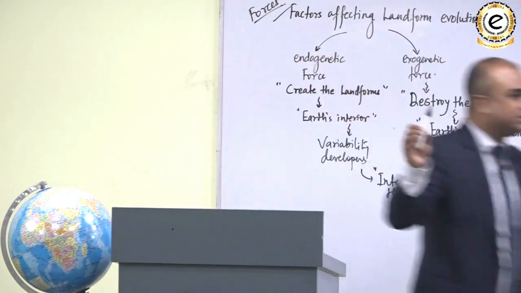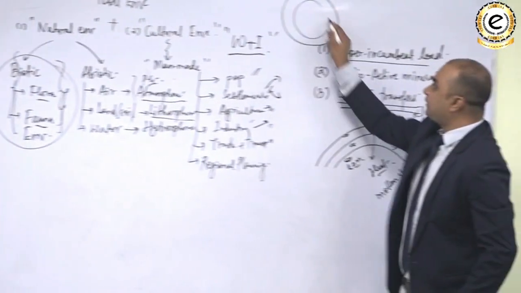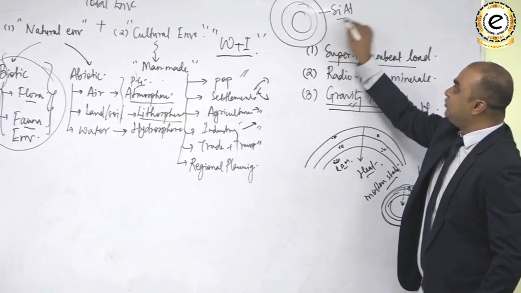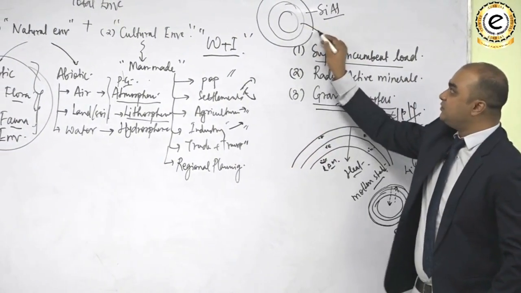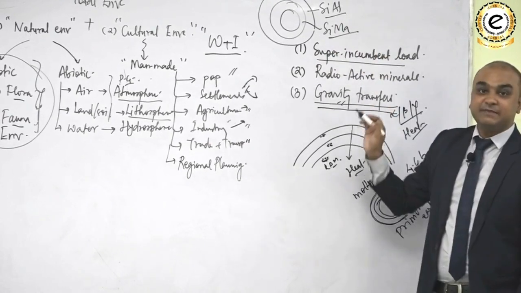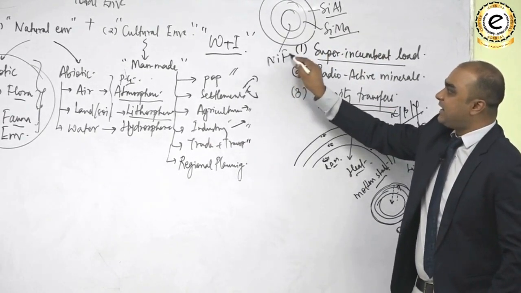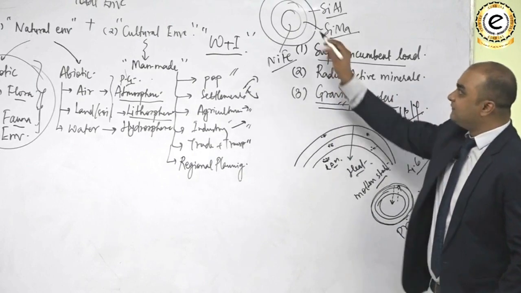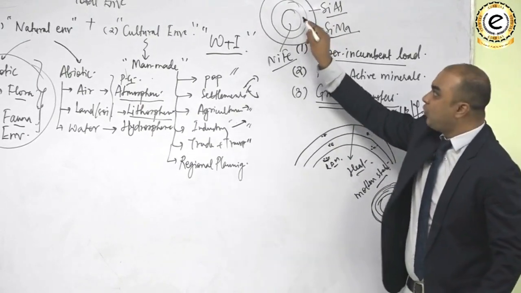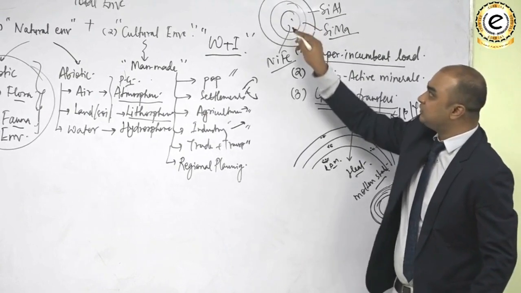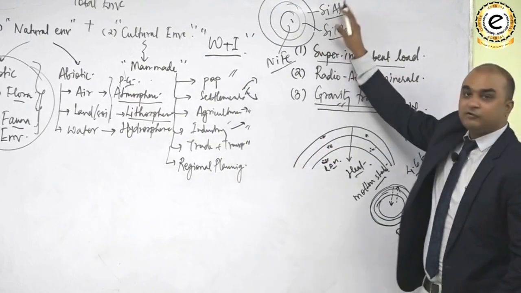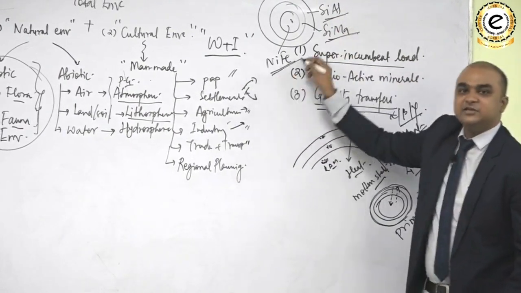Though we will talk about it in more detail in the upcoming classes, you know that today the Earth has three important layers in terms of density. The first layer is silica and aluminium, which is known as the sialic layer. Then we have silica and magnesium, which is the simic layer. And finally, we have nickel and iron, which is the internal layer of the Earth. Or we have a trispherical concentric structure of the Earth. The three spheres have the same center. That's why it is a trispherical concentric structure of the Earth made up of different layers, Sial, Sima and Nife.